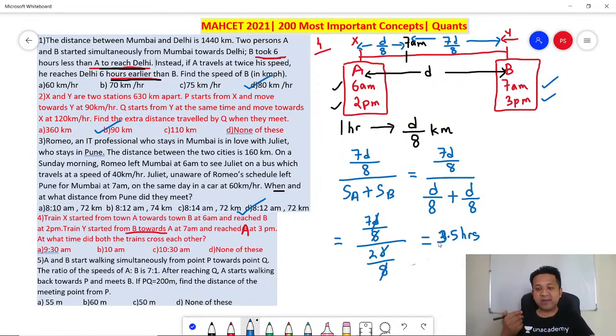3.5 hours starting from 7 a.m. So if you start at 7 a.m., 3.5 hours would be how much? 7 a.m. plus 3.5 hours is 10:30 a.m. So your answer is 10:30 a.m. Got it? Perfect.